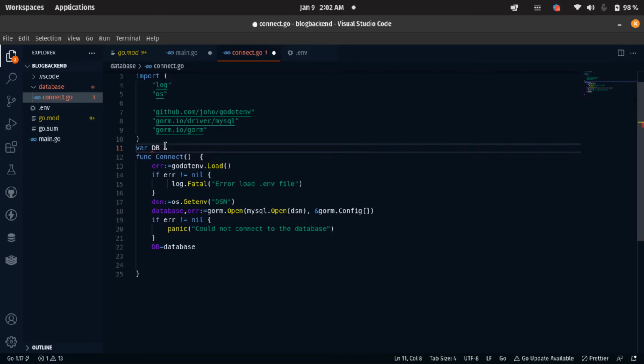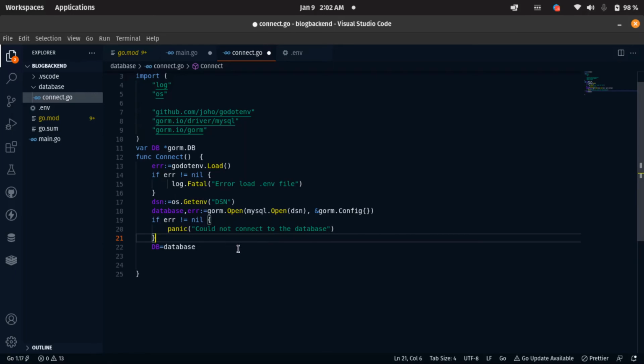All right, so we need the pointer to point to GORM dot DB. Yeah, that's all we need to do here now. So this is all we need to do to connect to our database. That's why I find Golang to be very, very interesting. Just a few lines of code and you are performing a great function. So that is just it.